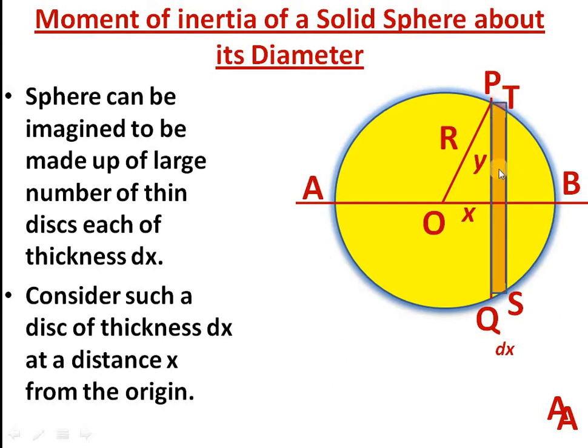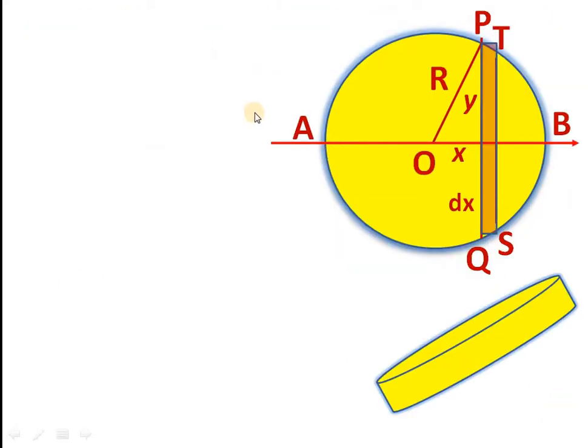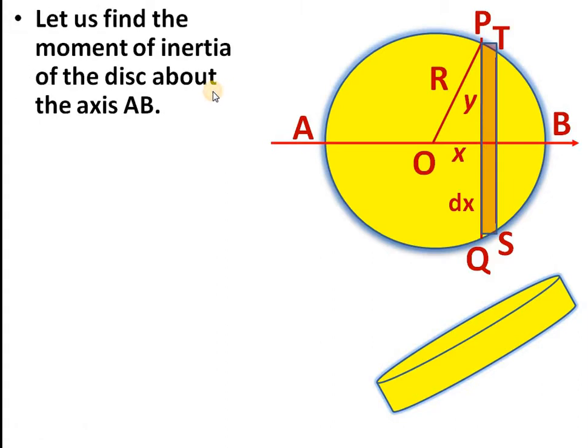So mr square by 2 will give you the moment of inertia of this small disk. So see how we will calculate the mass; in the moment of inertia expression here we need to calculate the mass.